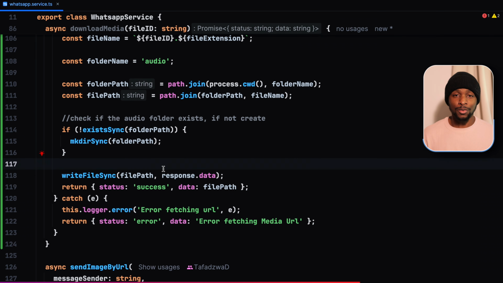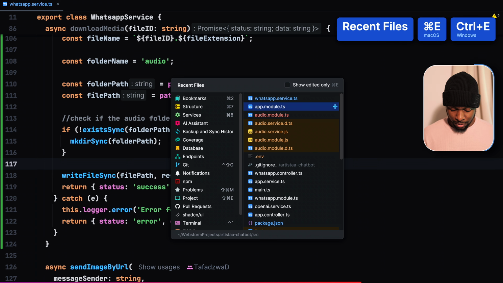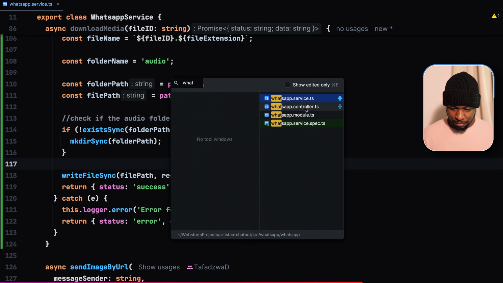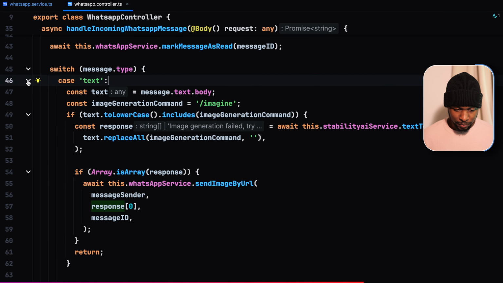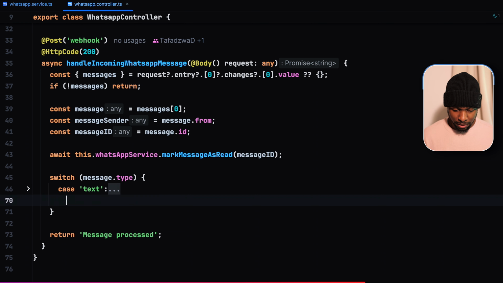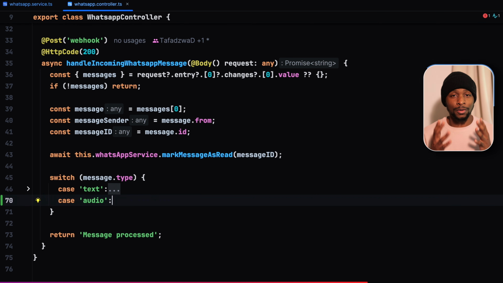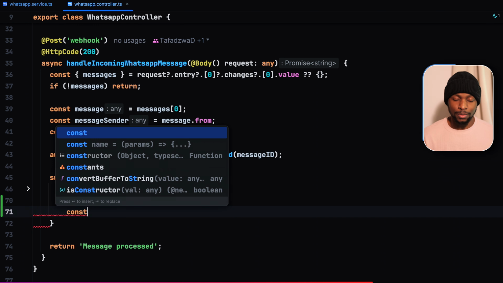And in order to test our program, let's go to our WhatsApp controller and make a case statement for audio, because we had a case where we're only dealing with text messages. Now that we've incorporated audio messages, if the message type is audio, we want to download the message first such that we can then use our speech transcription model to convert the audio into text.